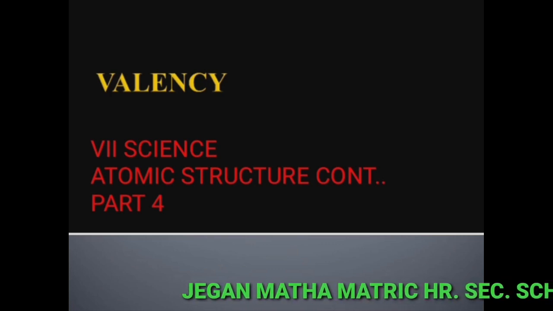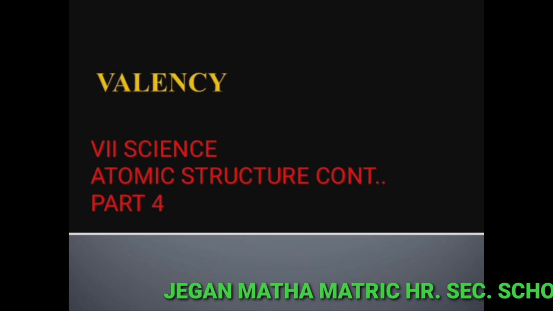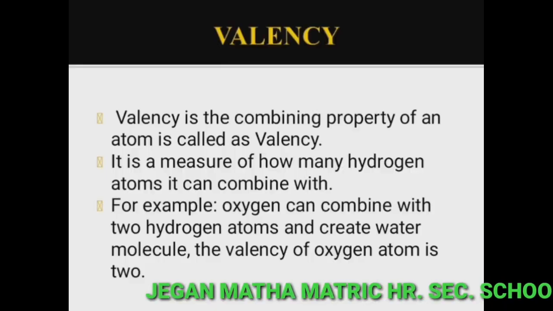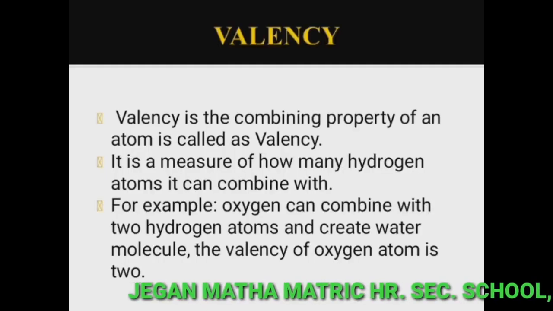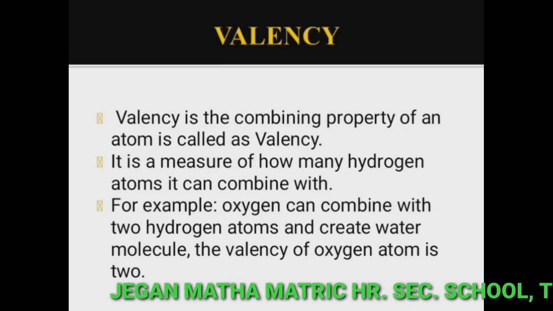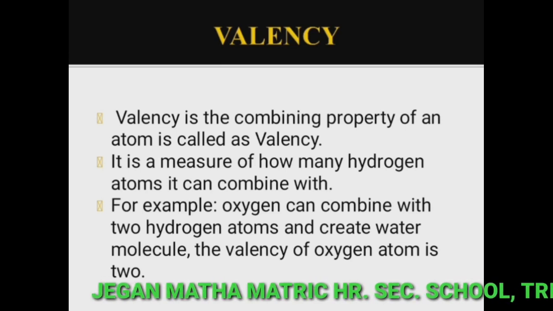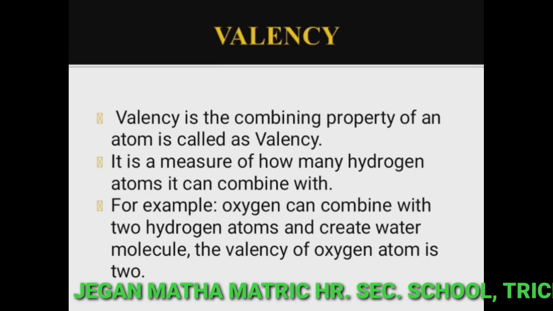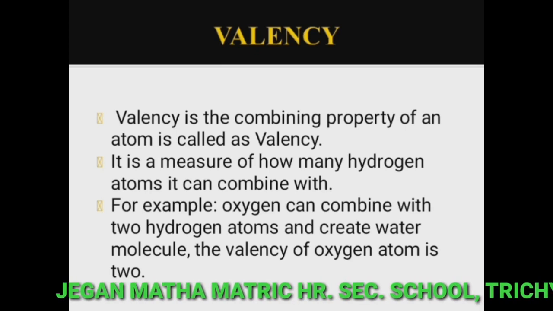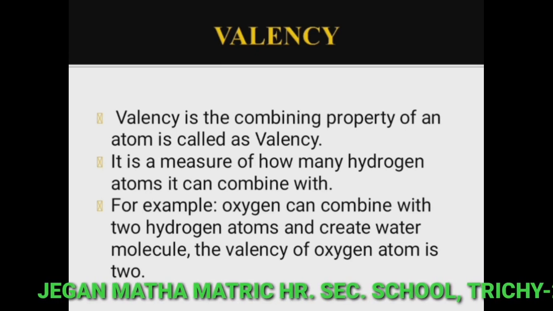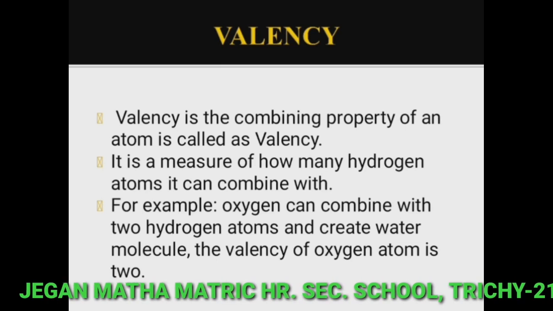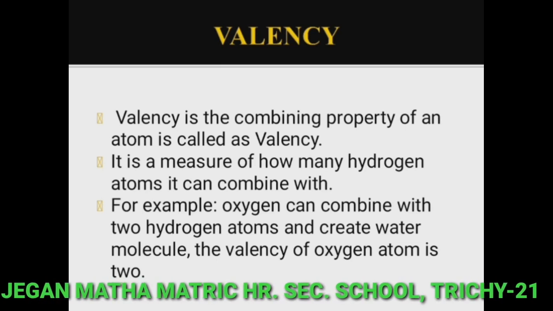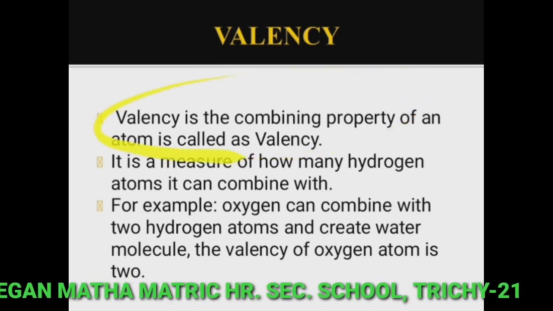In the same manner, atoms can share either one electron or two or three or four electrons, and some cannot share any electron. This property is called valency. So what is valency? Valency is the combining property of an atom.